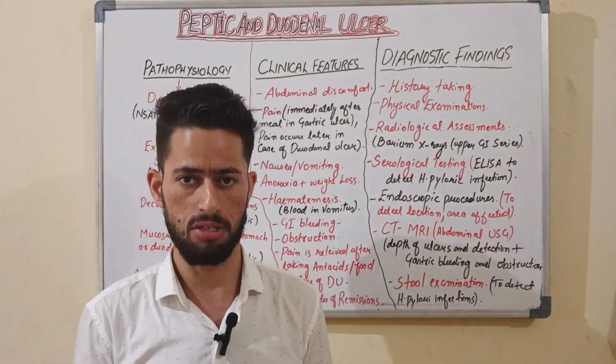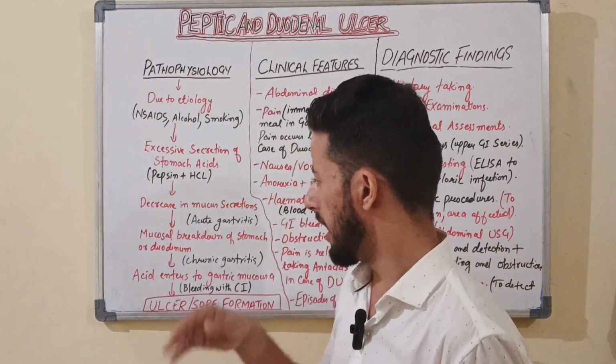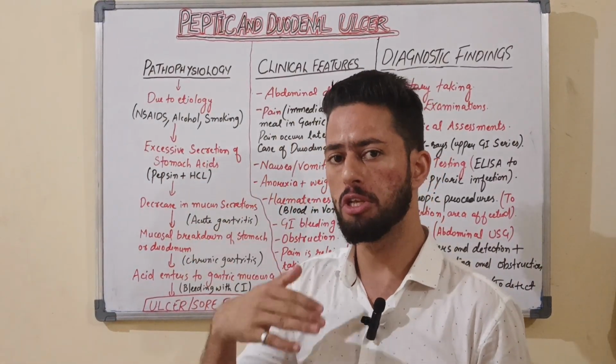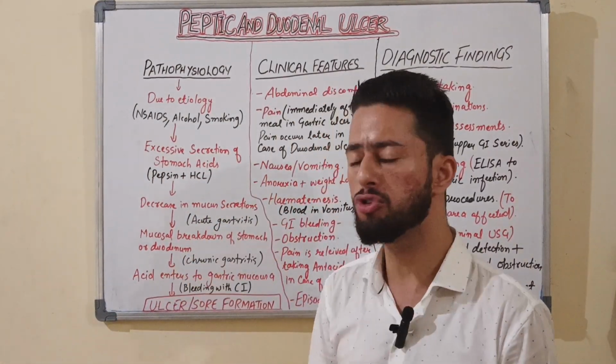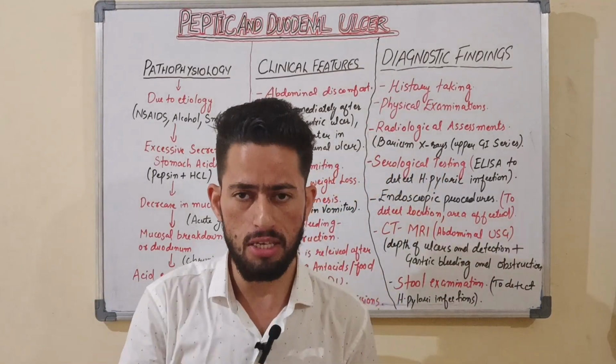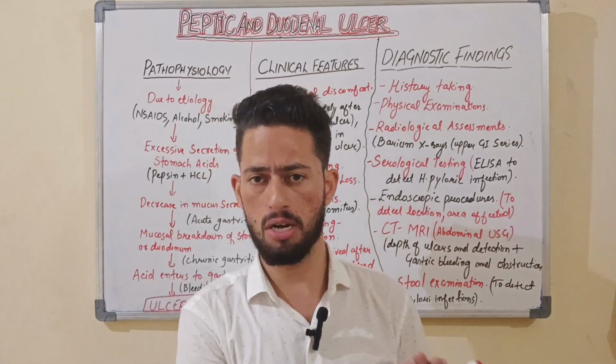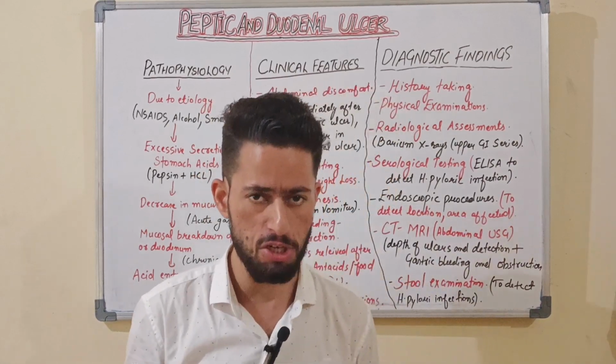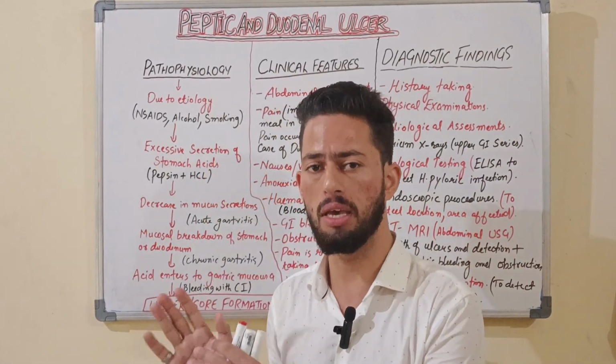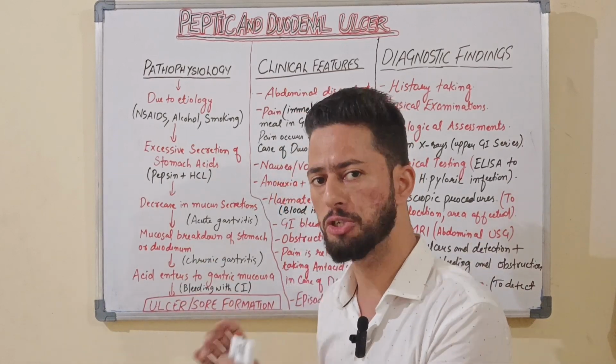Okay, so as a result, there is a decrease in mucus secretion that can cause acute gastritis, that is inflammation of the gastric mucosa, and when that acute inflammation persists, there is mucosal breakdown, understanding. So when this acute gastritis becomes chronic gastritis, when there is chronic inflammation of the gastric mucosa, it will cause the gastric mucosa to break down.